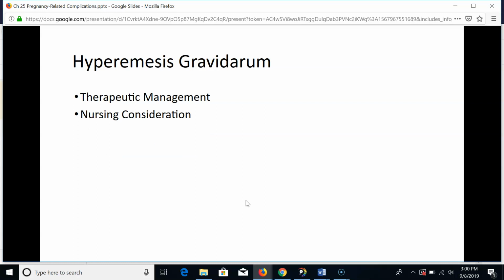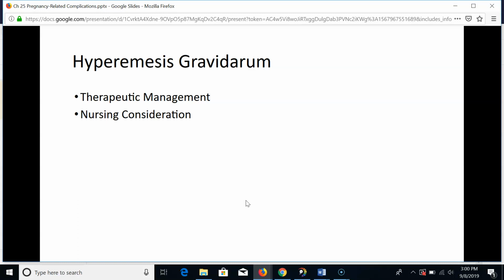Hyperemesis gravidarum is a persistent, uncontrolled vomiting that begins in the first weeks of pregnancy and may continue throughout pregnancy. It's associated with the loss of 5% or more of pre-pregnancy weight, dehydration, acidosis, elevated blood and urine ketones, and hypokalemia.